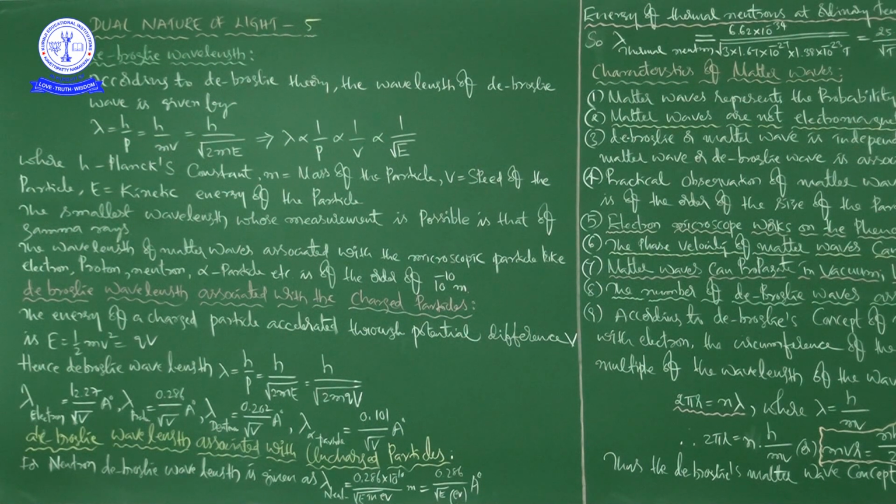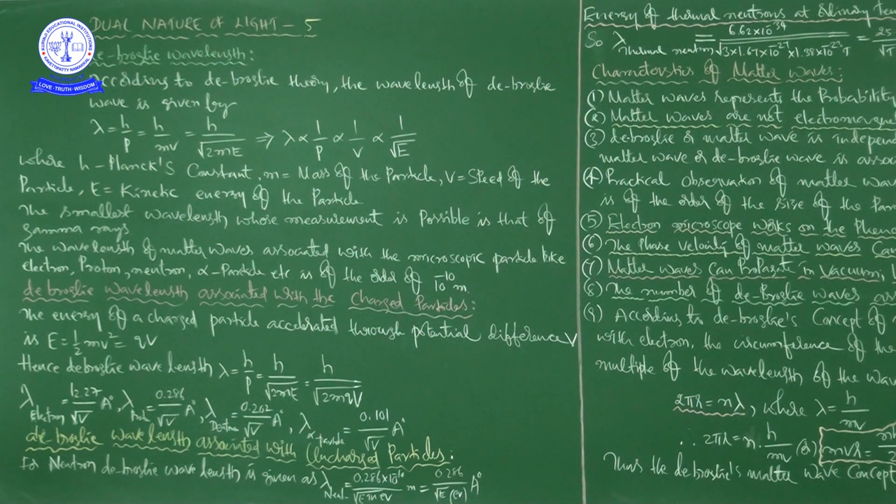So in terms of charge and potential difference, you can write the formula for de Broglie wavelength as lambda equals h by square root of 2mqV. And we have different charged particles, like electron, proton, deuteron and alpha particle.